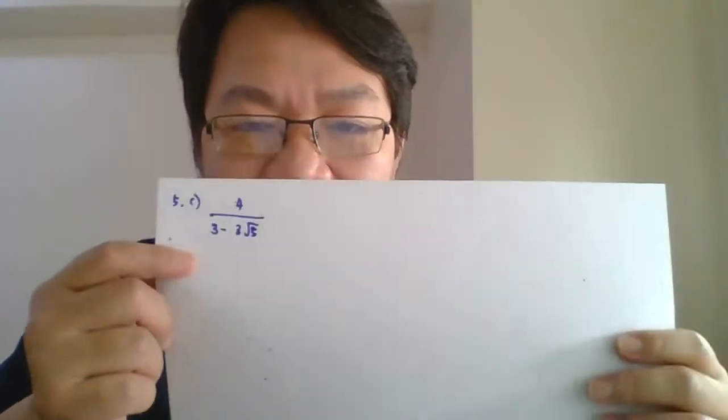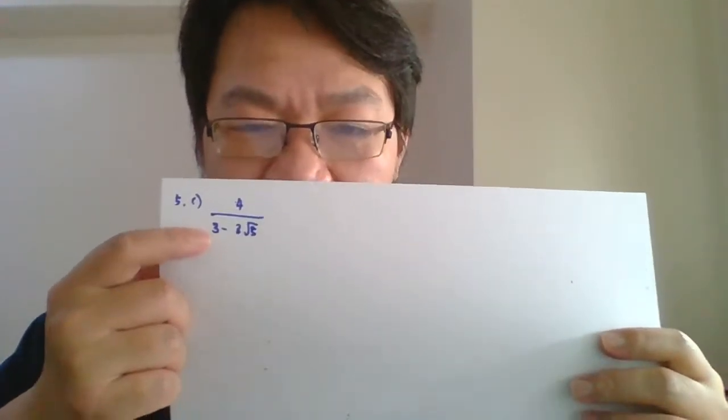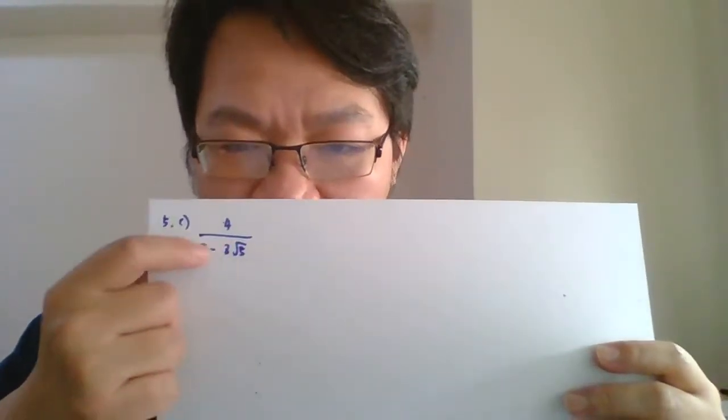Number 5C: 4 over 3 minus 3 surd 5. So, how do you rationalize this? You want to rationalize this, look at the type of surd we have here.